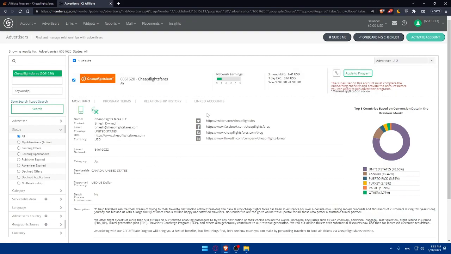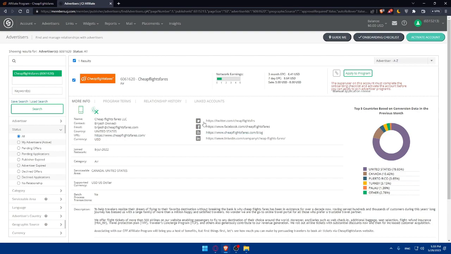So for you, of course, if it's your first time and you didn't log in, you'll have to fill in the application form. So to become a CheapFlights affiliate partner, you will need to fill out an application form and provide accurate and relevant information about yourself and your promotional channels, including your website URL, social media handles, and traffic statistics, if applicable, of course. And take your time to answer all the questions truthfully and don't mess around with them, of course.